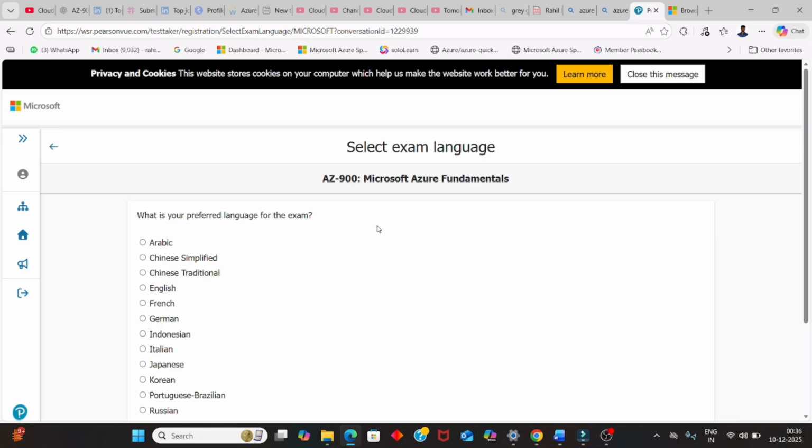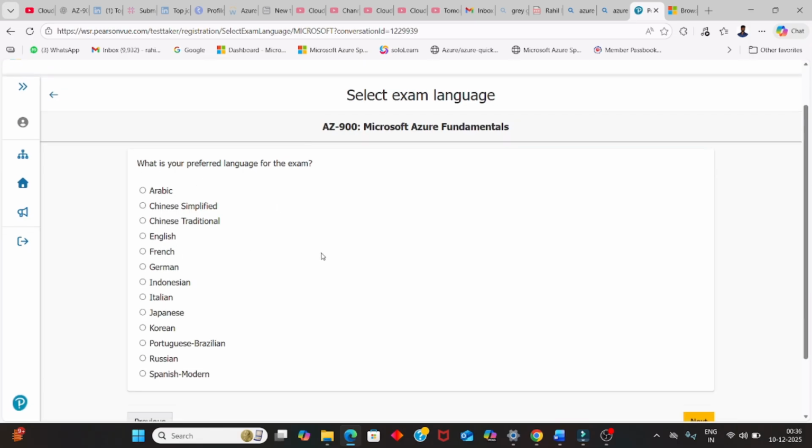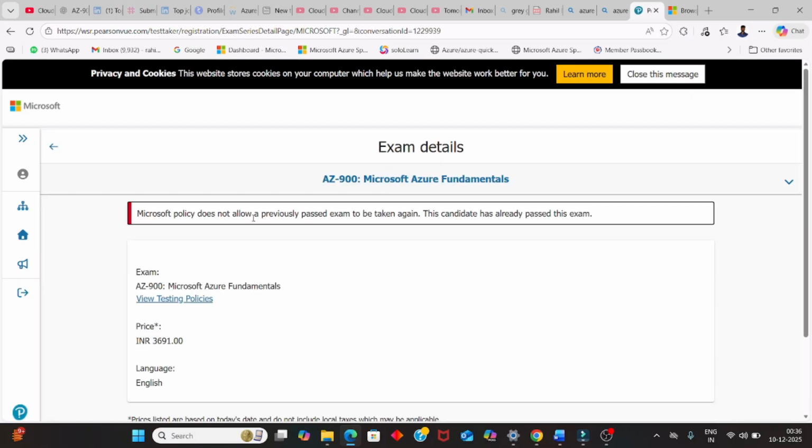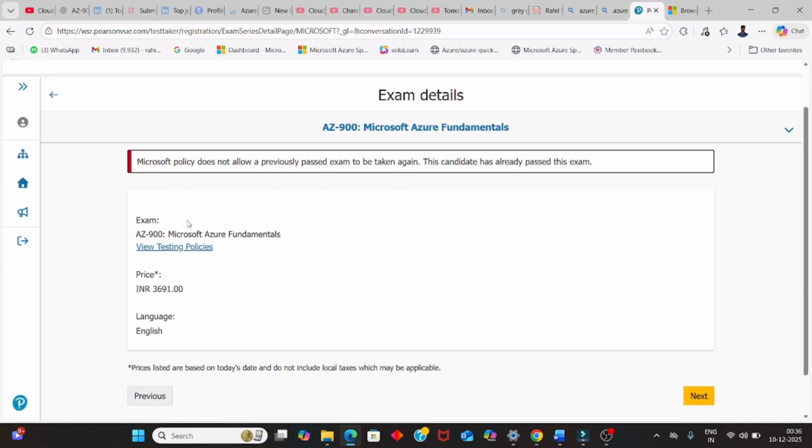Now you have to select the exam language. We have multiple languages when it comes to certification, so as per your requirement you can choose from a long list. Let's go with English and click on next. It's showing that Microsoft policy doesn't allow a previously passed exam to be taken again. This candidate has already passed the examination. This one is for me, not for you, because I did it about six years back. I'm just showing you.